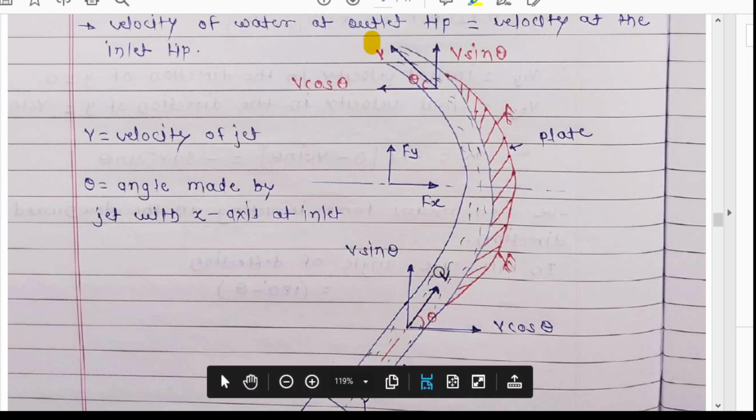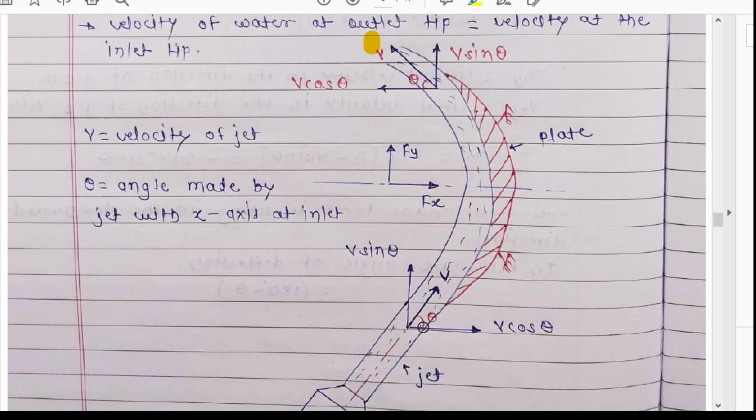Now the first velocity is v. This v will be resolved into two components, in the x direction and in the y direction. The angle through which this jet is deflected is theta. The final velocity will be v, because this is a smooth plate.